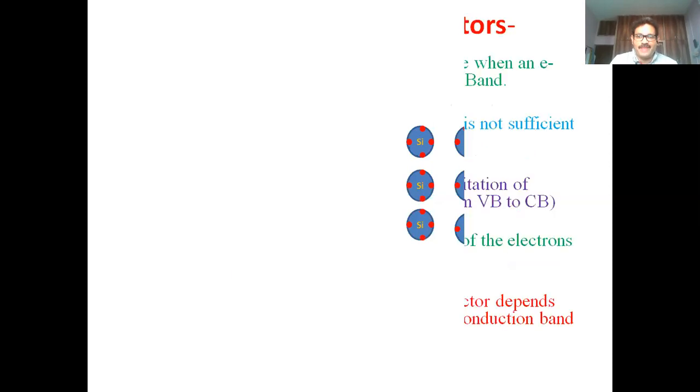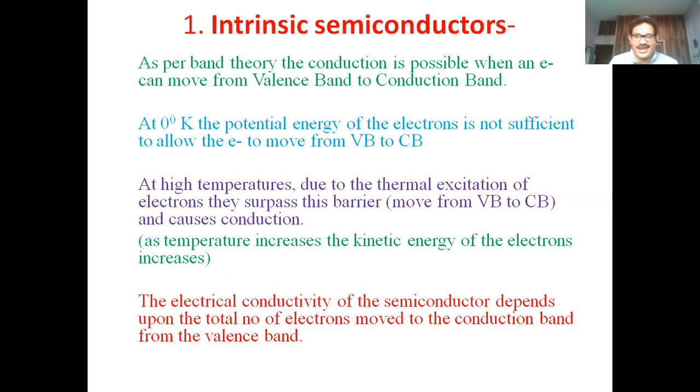The same thing we can explain using band theory also. What is the band theory explaining? Band theory explains that conduction is possible only when electrons move from the valency band to the conduction band. At lower temperatures, in a semiconductor, the potential energy of the electron is not sufficient to move from the valency band to the conduction band.